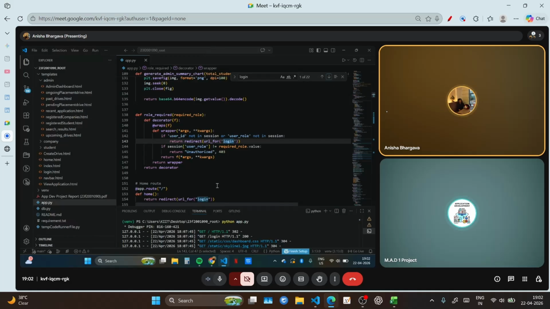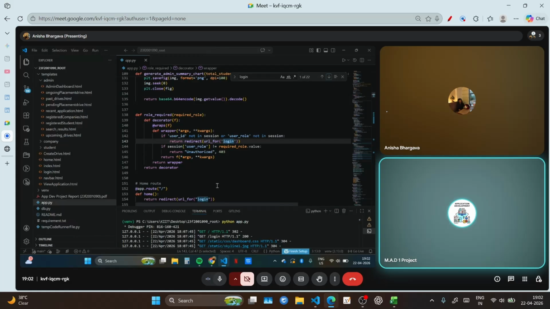Okay, okay. Have you used sessions to store your credentials like email, username, user role, or anything else? And how is that working? Can you first show me your login endpoint, from where I can ask all these questions.